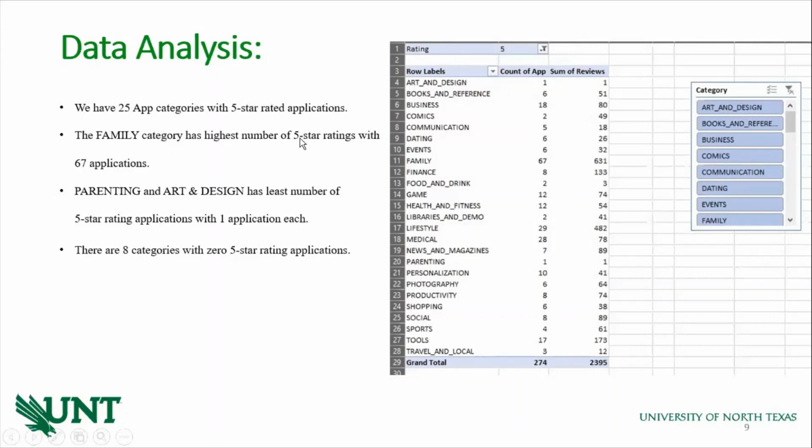The family category has the highest number of 5-star rated apps, with 67 applications. The count of apps is 67 with a minimum app rating of 5 stars, and the total number of reviews for the apps is 631. Parenting and art design have the least number of 5-star rated applications, one application each. And there are 8 categories with 0 5-star rated apps.